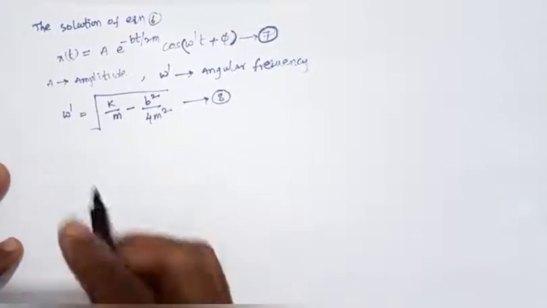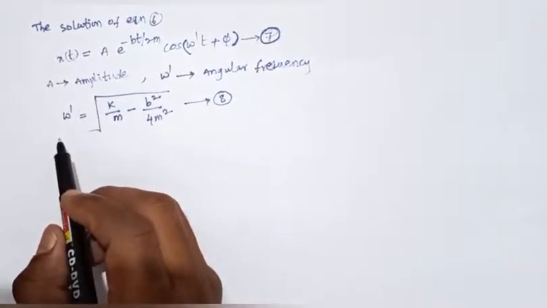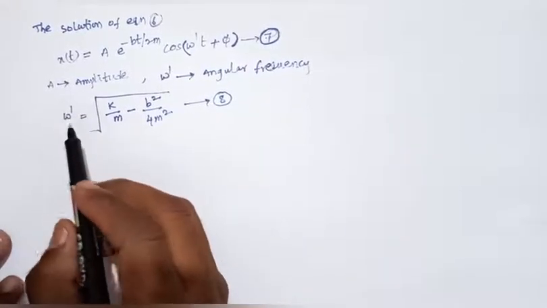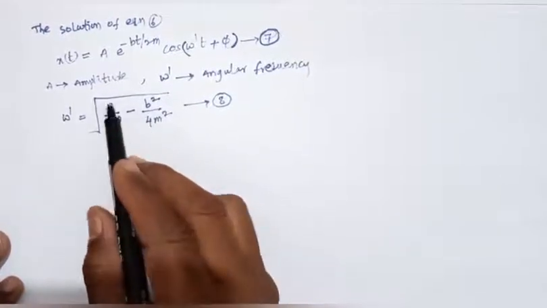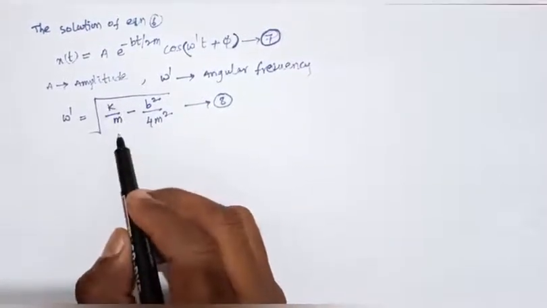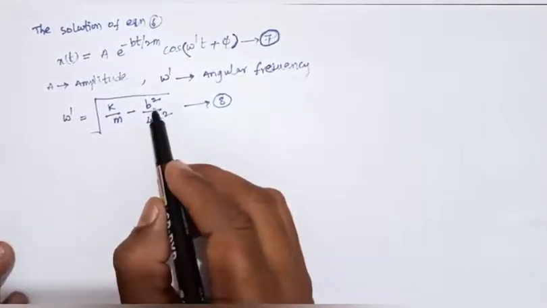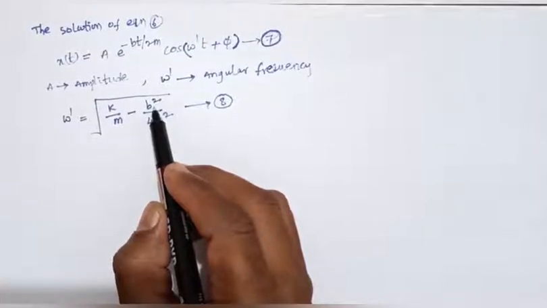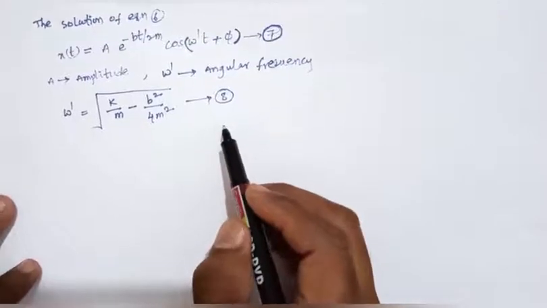Omega dash is the angular frequency of the damped oscillator, where k is the spring constant, m is the mass of the block, and b is the positive damping constant.